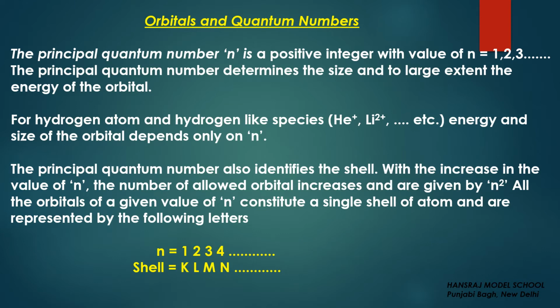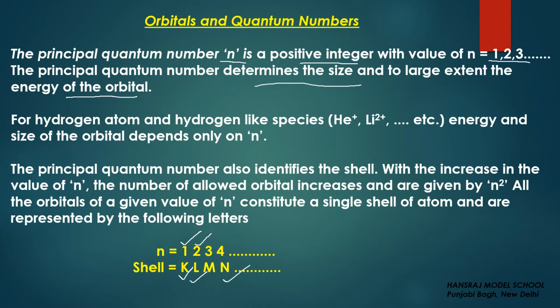Principal quantum number, which has the symbol small n, is a positive integer. The values start from 1, 2, 3, 4, and so on. The principal quantum number determines the size and, to a large extent, the energy of the orbital. If the principal quantum number is 1, then we say it is the first shell, K shell. It basically tells you the shell number. If it is 2, it is L shell, 3 M, 4 N. So this basically tells you the shell number.